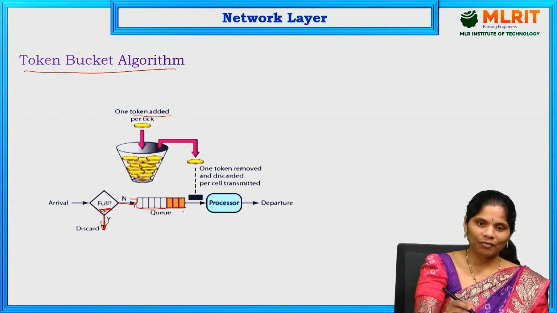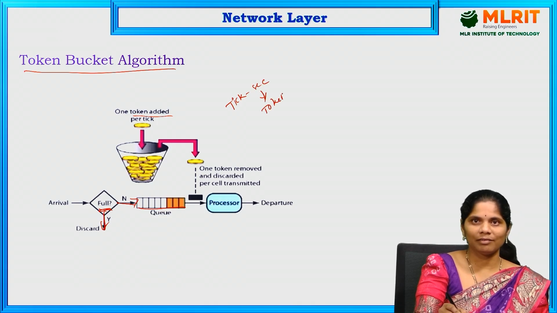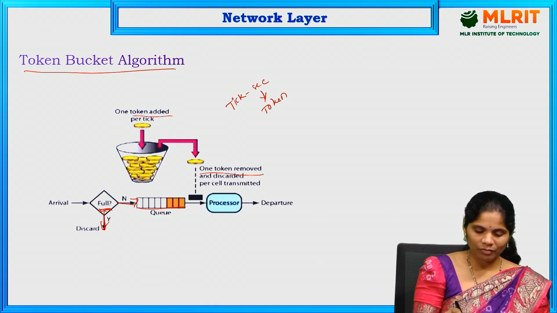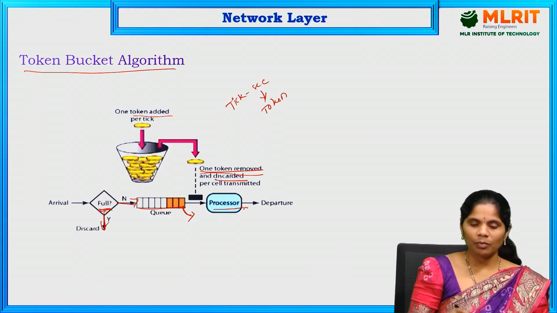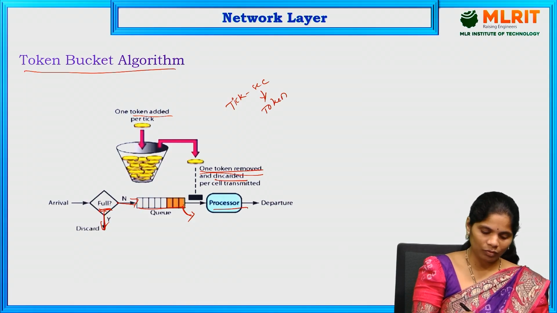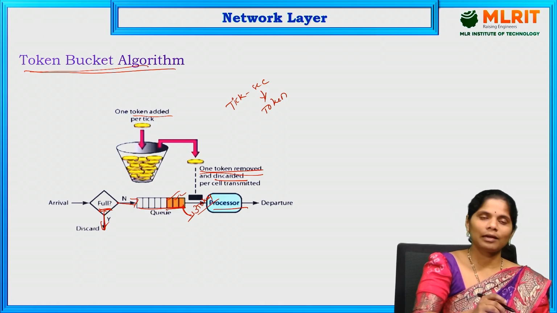For each and every tick, every tick is nothing but every second, it is generating a token. Means one token is generated. If you want to process this first packet, one token is going to be removed. That is going to be processed. Suppose here 3 packets are there, then 3 tokens are going to be needed to process that data. This is nothing but the token bucket algorithm.